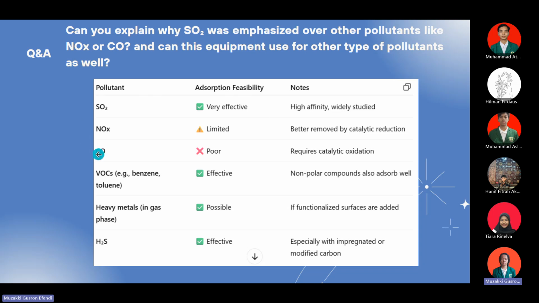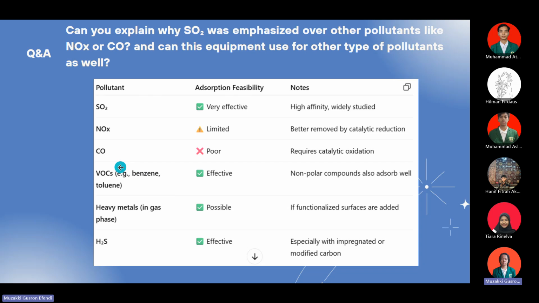And then other pollutants that can likely be removed by adsorption are VOCs such as benzene and toluene, because they are nonpolar compounds that also adsorb well. And then heavy metals in gas phase, because of the functional surface groups. And then hydrogen sulfide, especially with impregnated or modified carbon. I think that's all for my answer to Aslam's question.